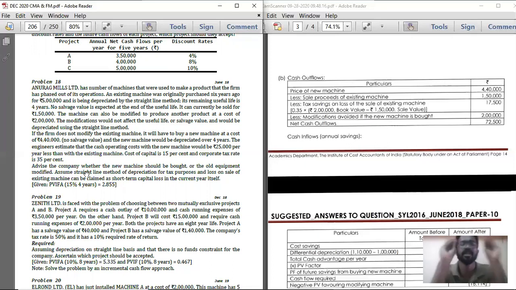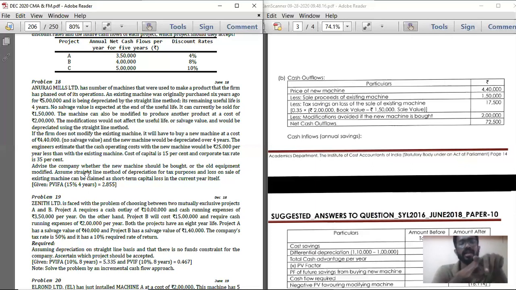So simple, just understand the question first. There are two options for AM Limited. Either it can modify the old machine and use it for 4 years, or it can purchase a new machine and use it for 4 years. Only two options available for AM Limited. If he is going for the first option, that is modifying the machine, he is going to modify the machine for 2 lakh rupees. So 2 lakh is going to be spent today.